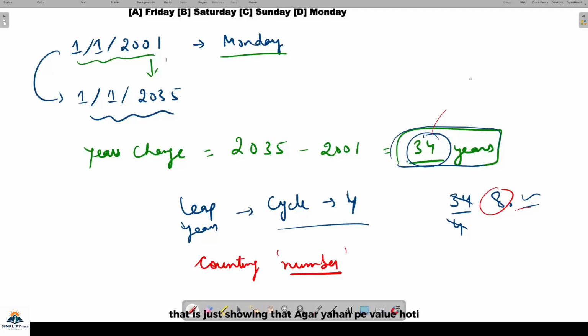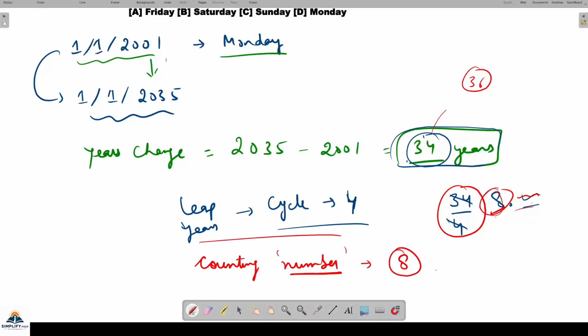That is just showing that if the value here were 36, then the 9th would come in complete. Dividing 36 by 4, 9 leap years would be done. The next is coming, but that has not arrived yet. So in counting numbers, we avoid the decimal. When you divide this by 4, because leap years have a cycle of 4, you get 8 complete leap years. The 9th has not come yet. So that is how you find the leap years.